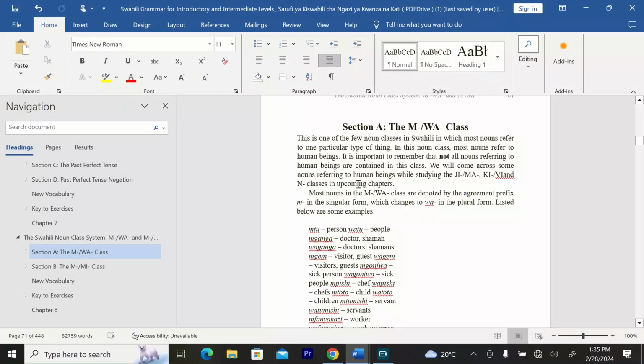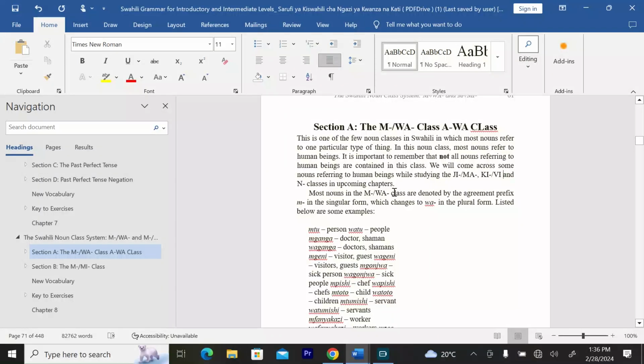Section A. The mwa class, also called the awa class. This is one of the few noun classes in Swahili in which most nouns refer to one particular type of thing. In this noun class, most nouns refer to human beings. It is important to remember that not all nouns referring to human beings are contained in this class. We will come across some nouns referring to human beings while studying the Ji, Ma, Ki, Vi, and N classes in the upcoming chapters.